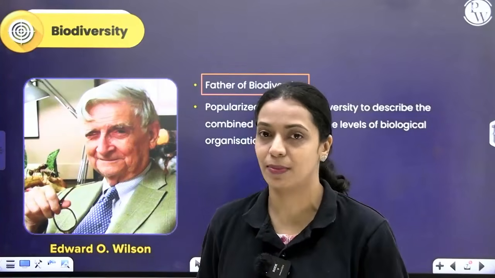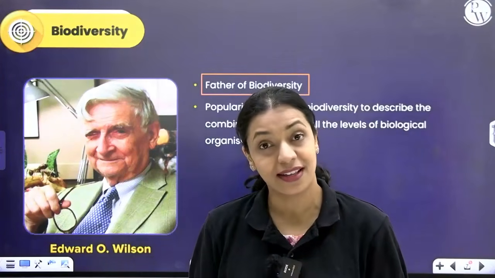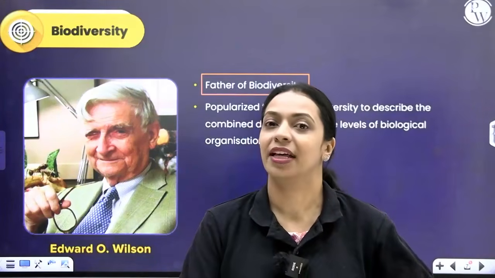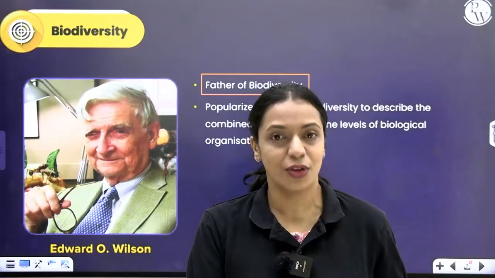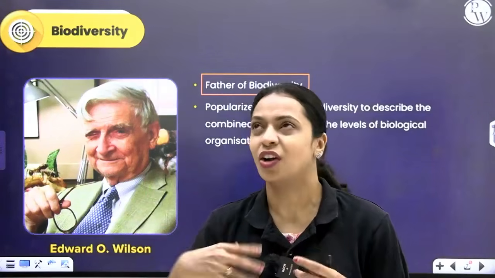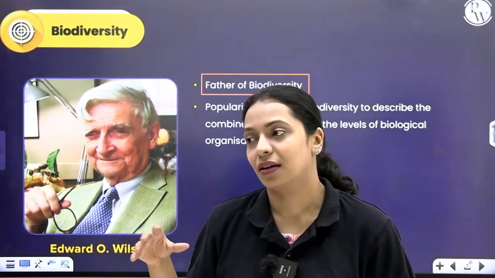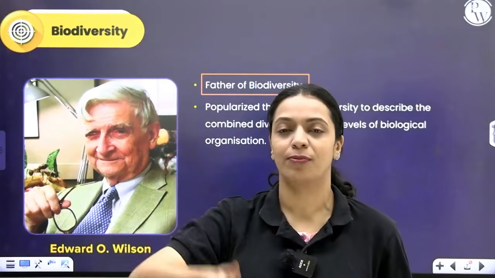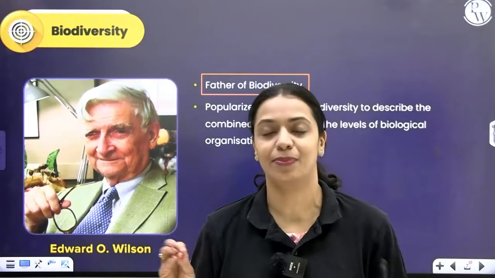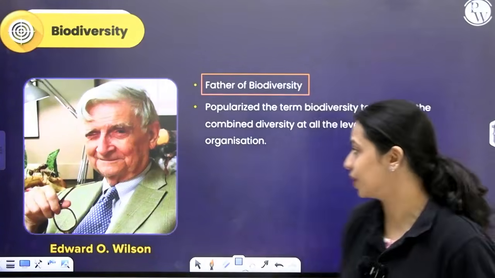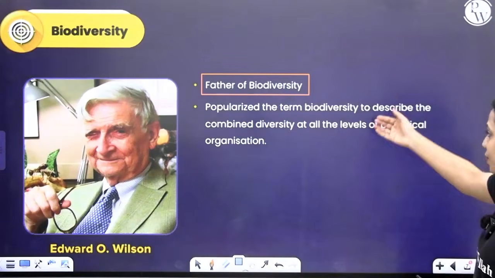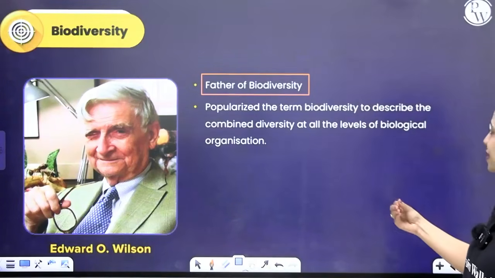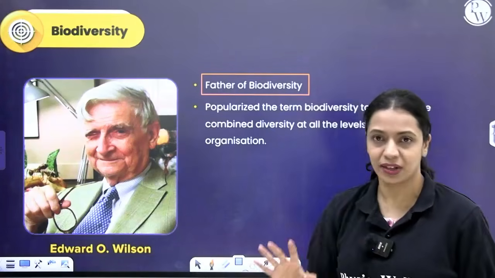There's parenchyma, collenchyma, sclerenchyma, different types. Organs, there is difference, right? There is variety. You have root, stem, leaves. Organism, there is difference. Population, there is difference. Community, there is difference. Not difference, more like variety. If you look at the diversity that is present in every level of biological organization, all of that can be considered as biodiversity. Okay, so what he says is, he used the term biodiversity to describe the combined diversity that exists at all the levels of biological organization.